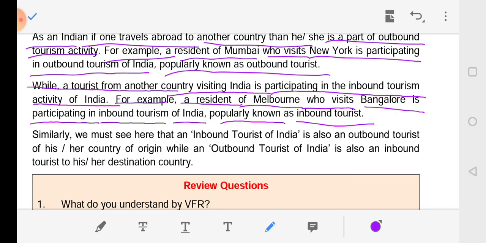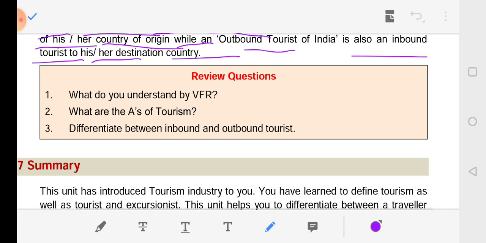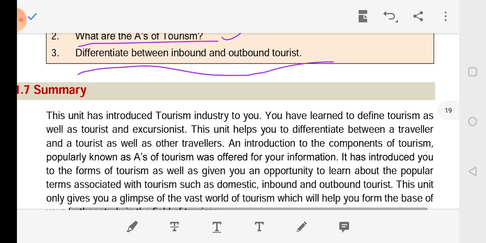Similarly, we must see here that an inbound tourist of India is also an outbound tourist of his or her country of origin, while an outbound tourist of India is also an inbound tourist of his or her destination country. So review questions are: what do you understand by VFR? Visit friends or relatives. What are the A's of tourism? Differentiate between inbound and outbound tourism.